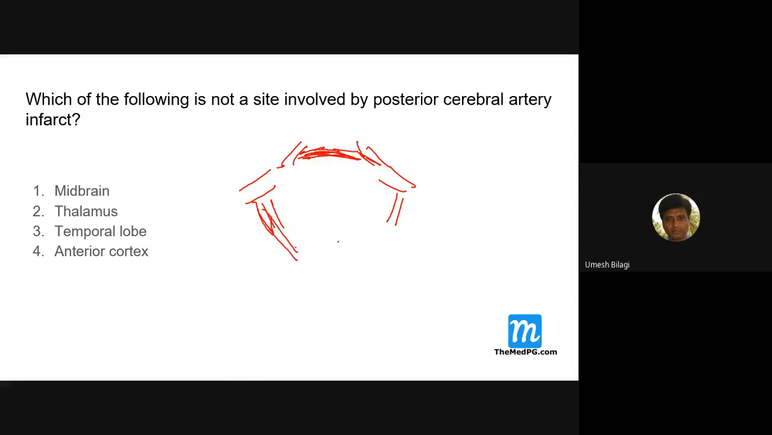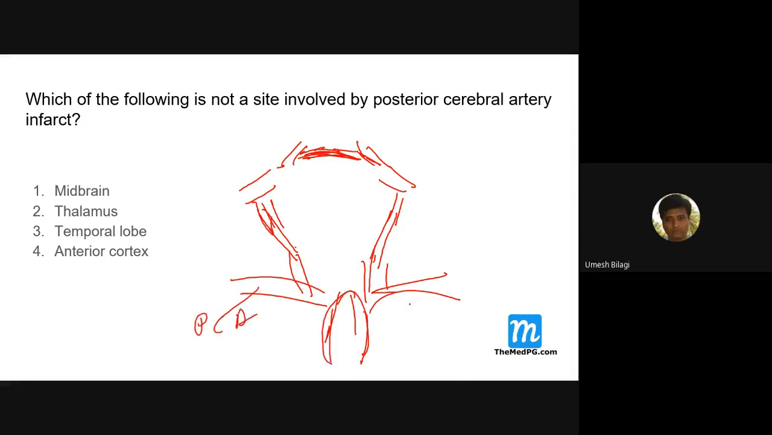And posterior communicating artery, both sides from internal carotid artery comes back and joins what? Posterior cerebral artery. This is the basilar artery. This is a posterior cerebral artery, bilaterally. This is posterior communicating artery. This is ICA. This is anterior cerebral artery. Anterior communicating artery. Got it? Yes, sir. Confusion still? No, sir. Okay.